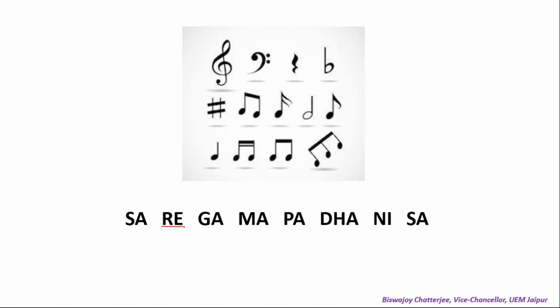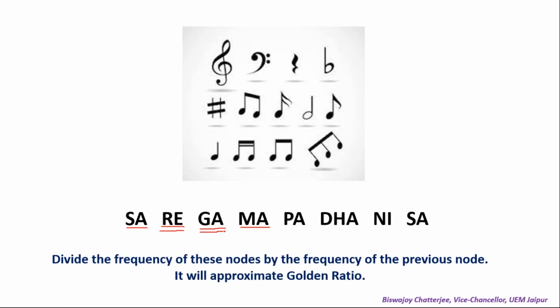Divide the frequency of each note by the previous one. What will you find? They approximate the golden ratio. Amazing. The golden ratio finds itself in different forms in nature, especially in beautiful things.